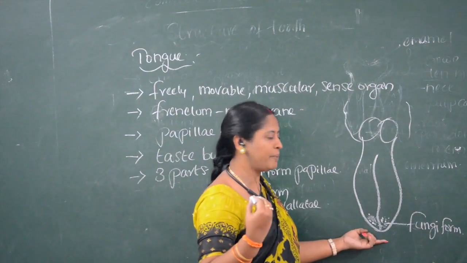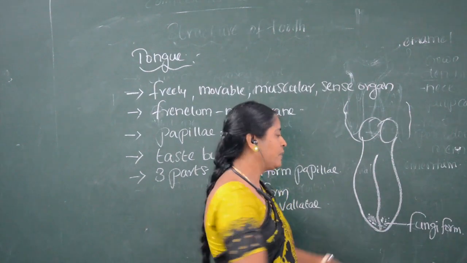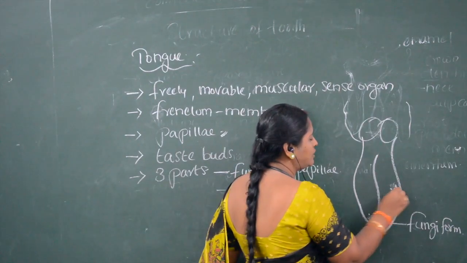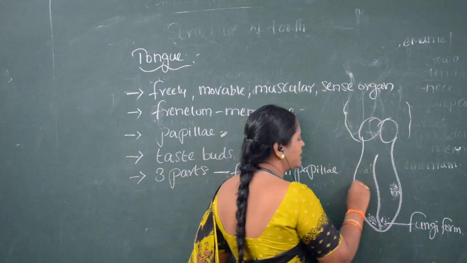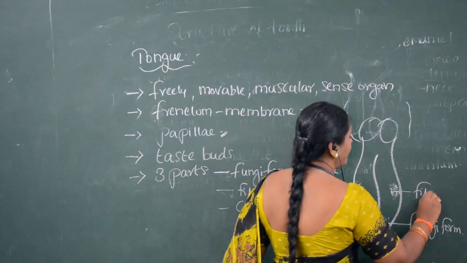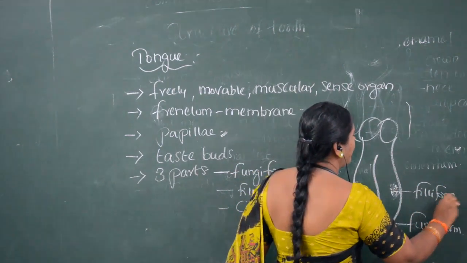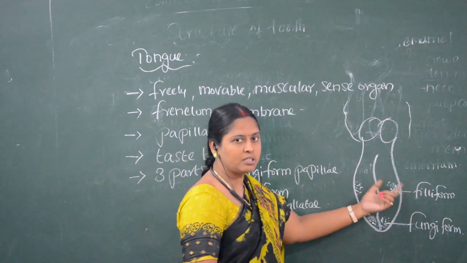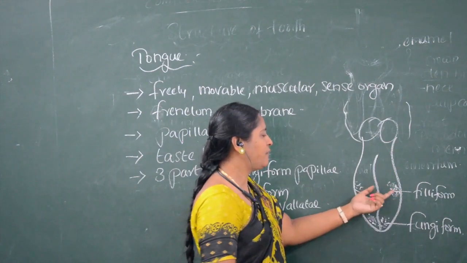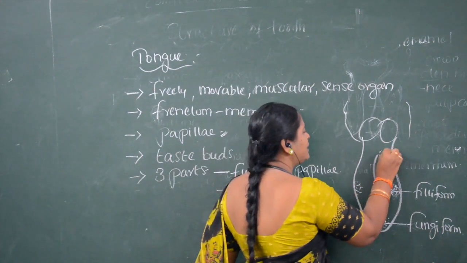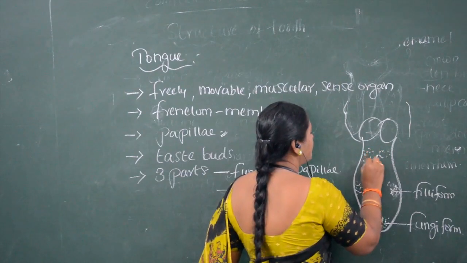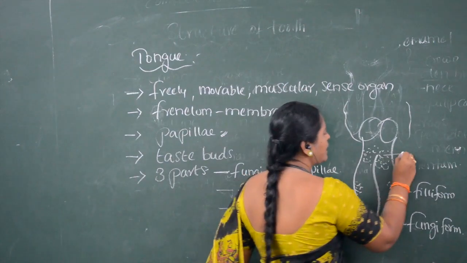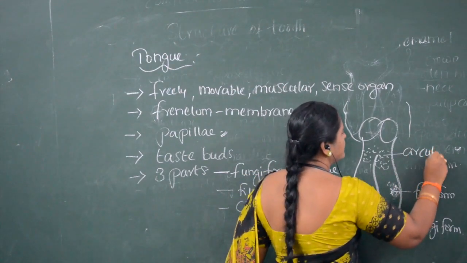On both the lateral sides of the tongue, we can see filiform papillae, whereas the posterior side of the tongue consists of circumvallate papillae.